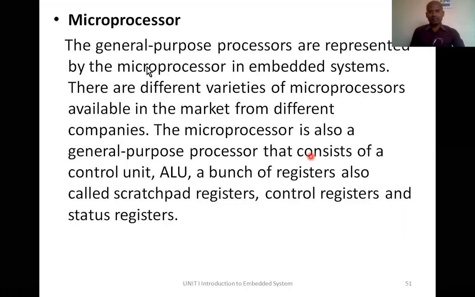So microprocessor, we have already studied what is a microprocessor. The general purpose processors are represented by the microprocessor in embedded systems. There are different varieties of processors available in the market from different companies. The microprocessor is also a general purpose processor that consists of control unit, ALU, and a bunch of registers.